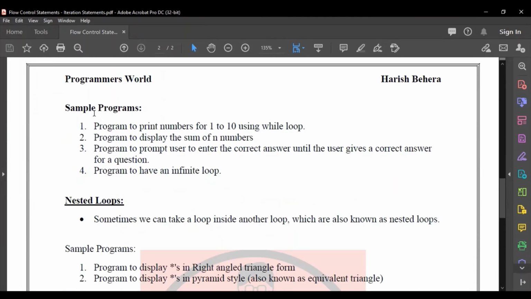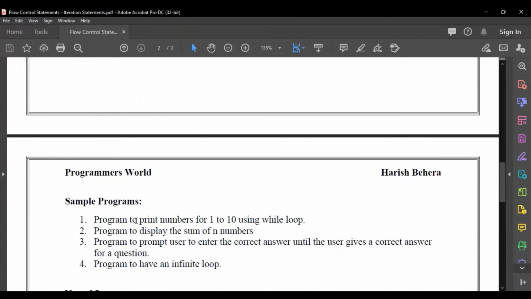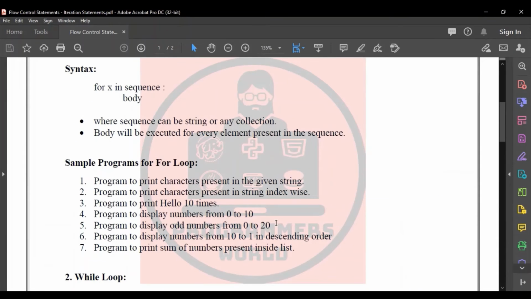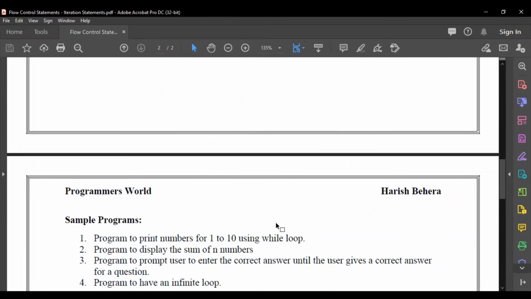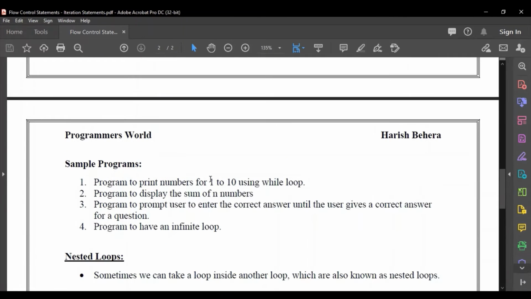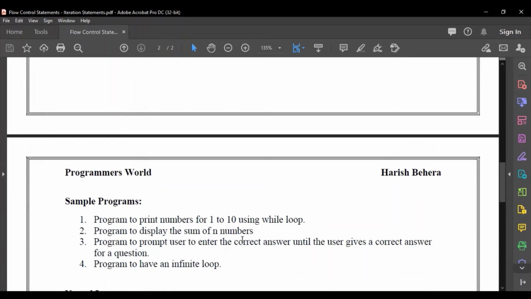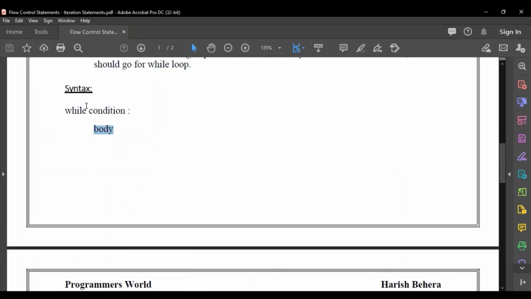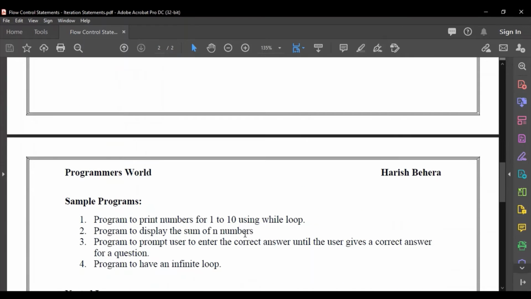We have some sample programs for the while loop also, so we'll see them one by one. The first sample program is to print the numbers from 1 to 10. In the for loop we used the range function and printed from 1 to 10. So how can we print it in a while loop? In a while loop we cannot use range, like while i in range of 10. So I'll show how to print that in a while loop.